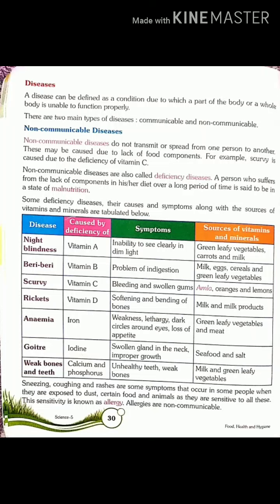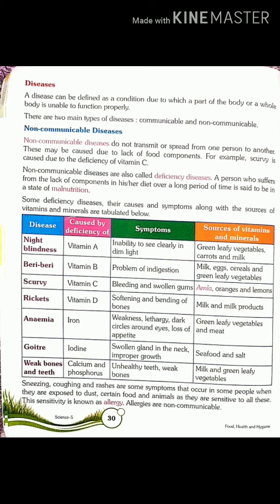Hello students, hope you all are with good health. In last video, you have learnt about the cleanliness and rest. Today we will discuss about the diseases and types of diseases.